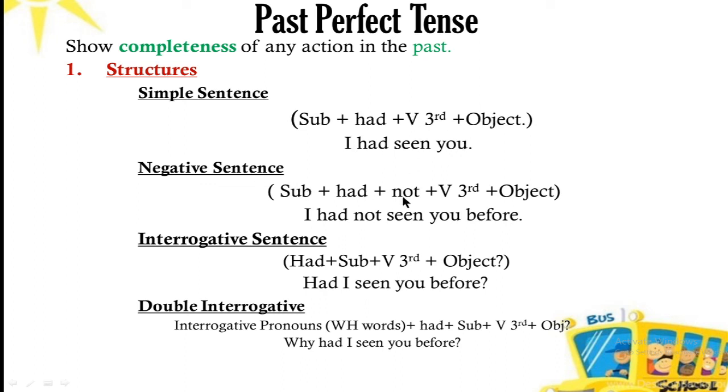In a negative sentence we have to put not. In an interrogative sentence we have to use had before the subject, so instead of I had, it will become had I seen you before, and at the end there will be a question mark. In double interrogative there is always a problem here: WH word, subject and had. What students usually do is put the WH word plus subject, why Ali, and then they put had.